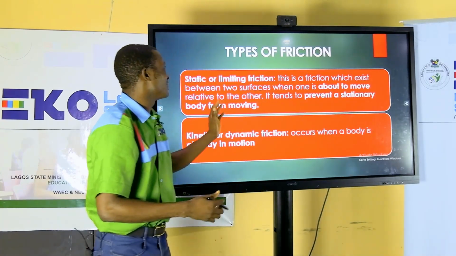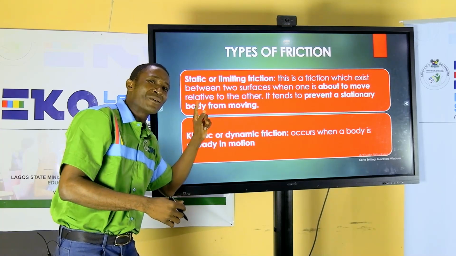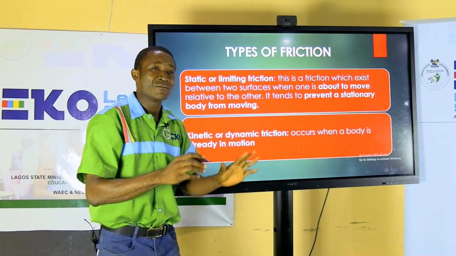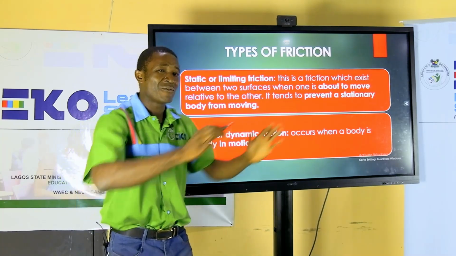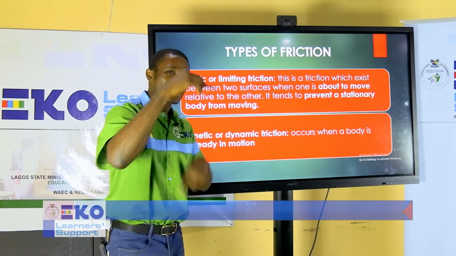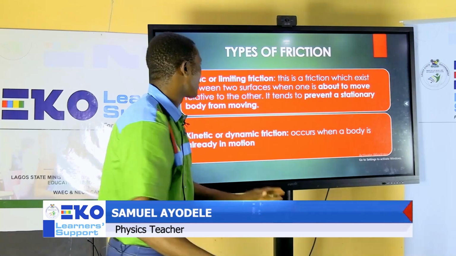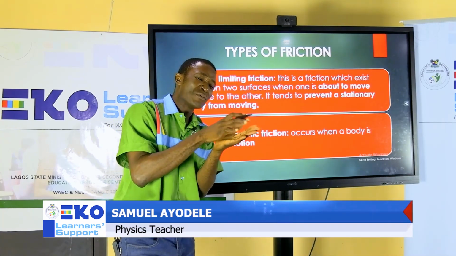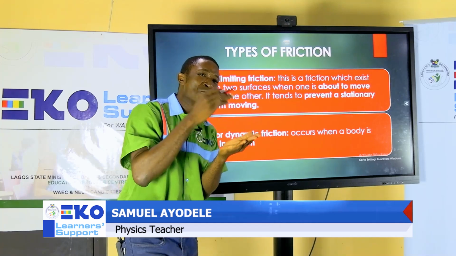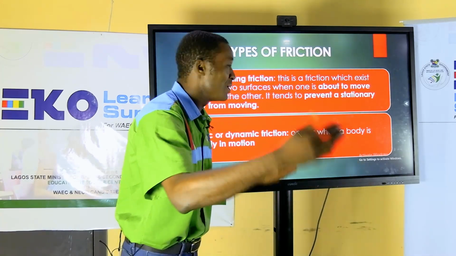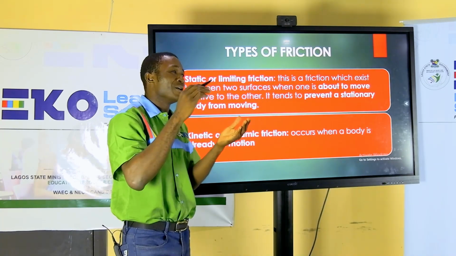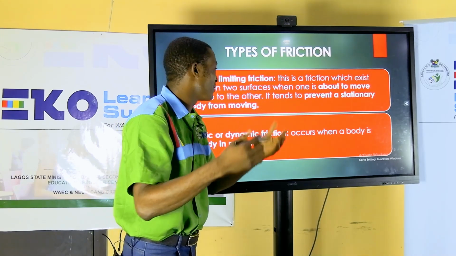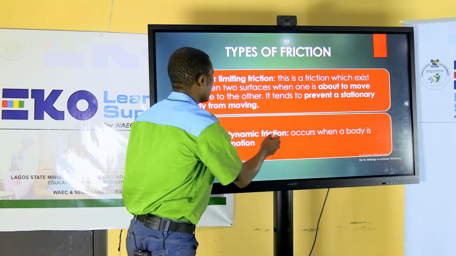Which is telling you that static frictional force is more than dynamic frictional force. Before the object starts moving, it took enough force, but once it starts moving, you need less force. So static frictional force is the force that exists between two objects in contact before motion starts. But once motion starts, what you now have is called kinetic or dynamic frictional force.